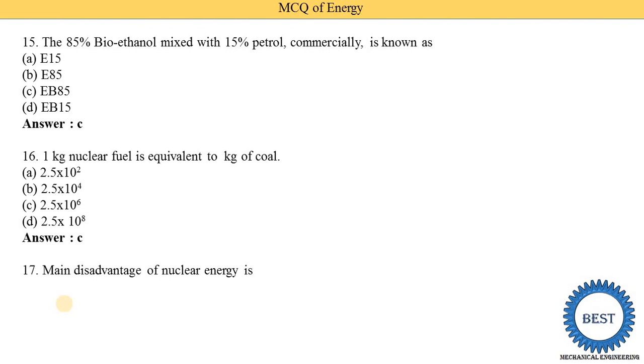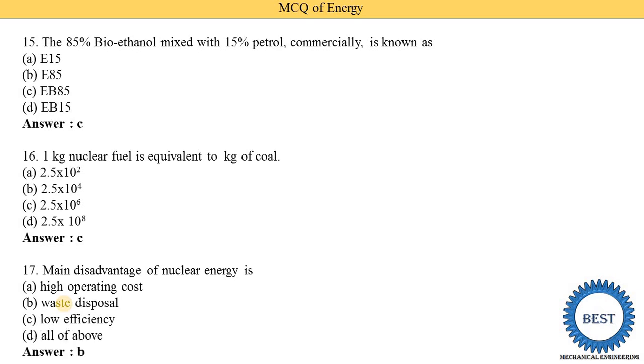The main disadvantage of nuclear energy is high operating cost, waste disposal, low efficiency, or all of the above. So option B is correct. That is waste disposal, meaning disposal of nuclear waste requires very high or special arrangements.